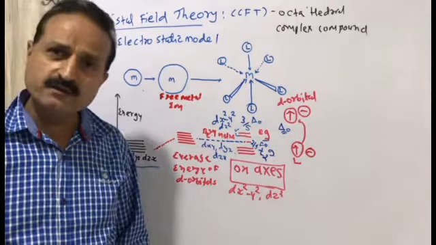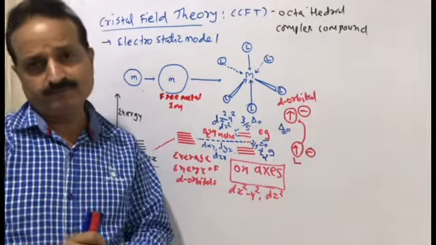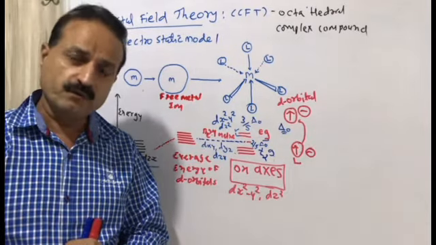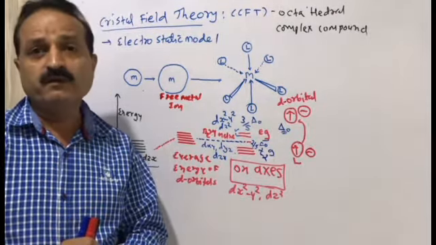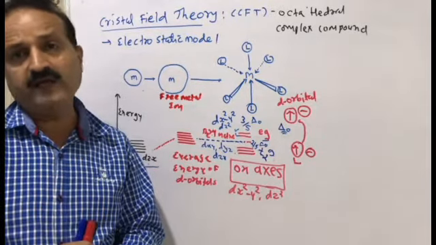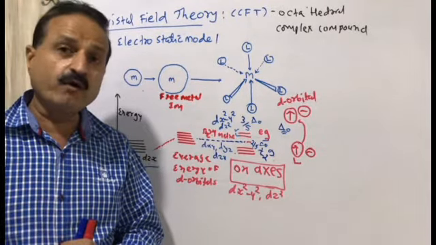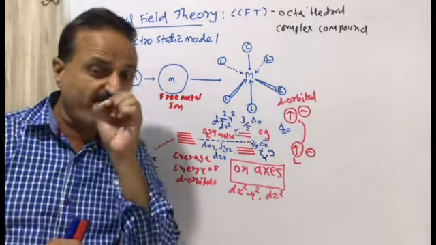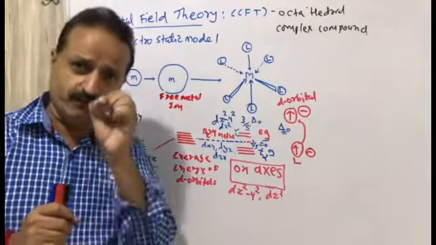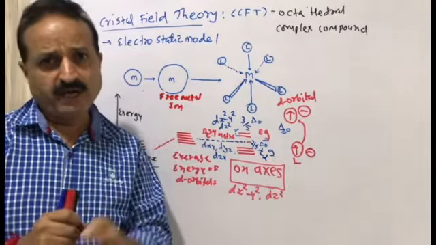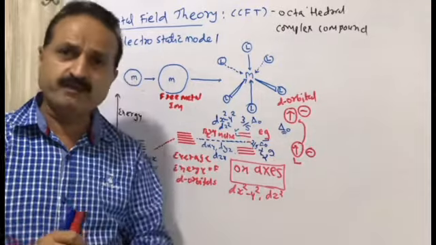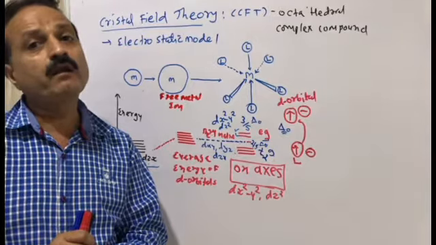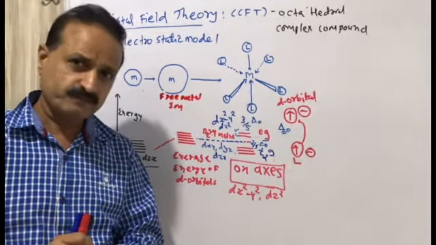We all know that. If a strong ligand is there, then the splitting of d orbitals will be more, and if a weak ligand is attached with the metal ion, then the splitting of d orbitals will become less. So it depends on the nature of the ligand. If the ligand is strong, then d orbital splitting will be high, and if the ligand is weak, then d orbital splitting will be less.